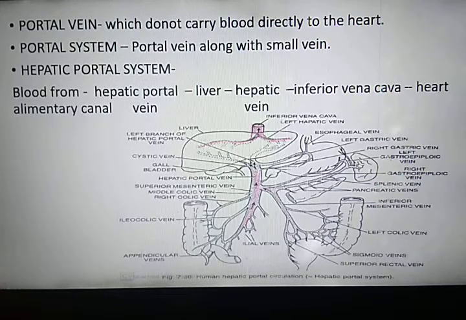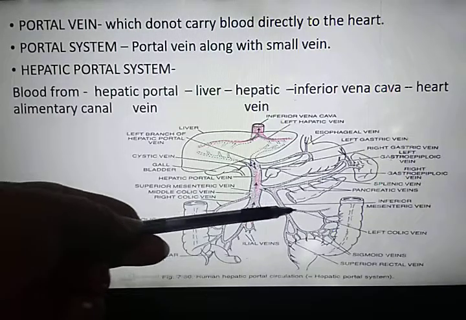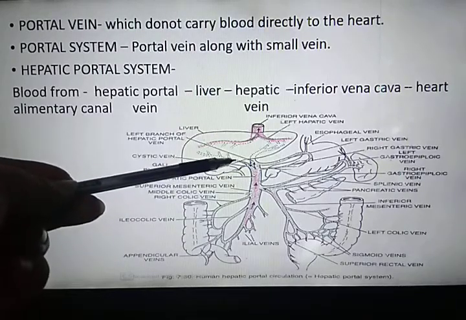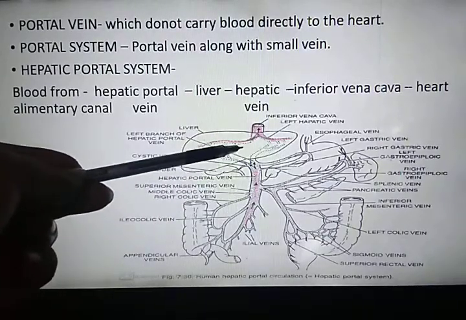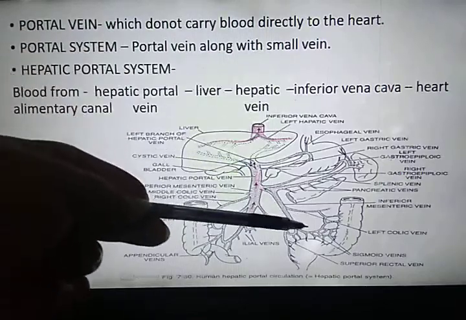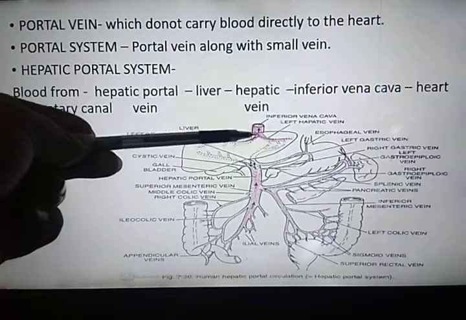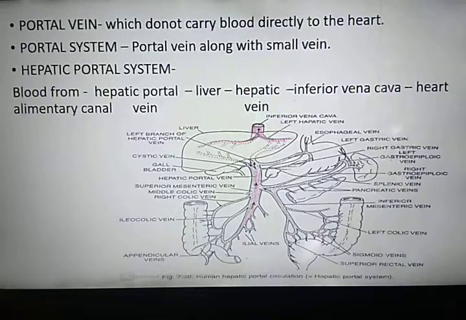Hepatic word is for the liver. So the veins from all the alimentary canal, they bring blood directly to the liver. They do not send blood directly to the heart. First of all, from the alimentary canal, blood enters into the liver, then it goes to the heart. That's why it is known as the hepatic portal system.